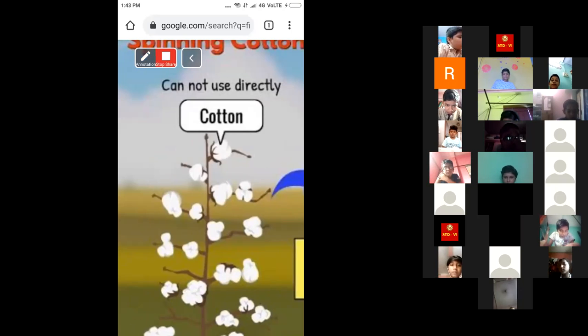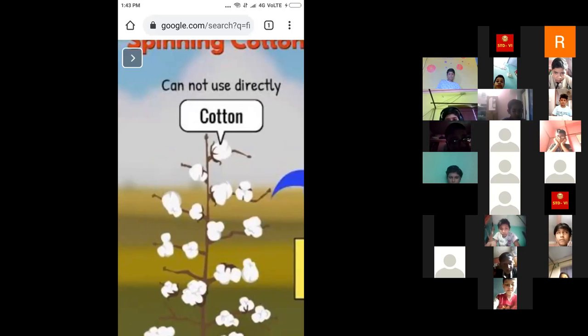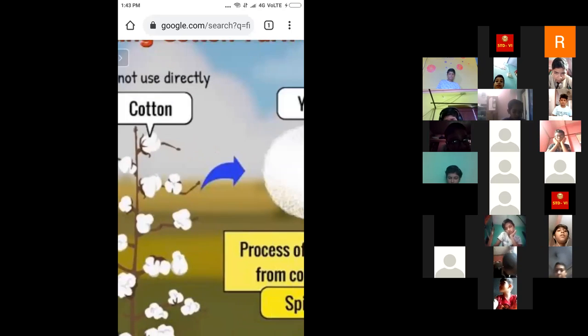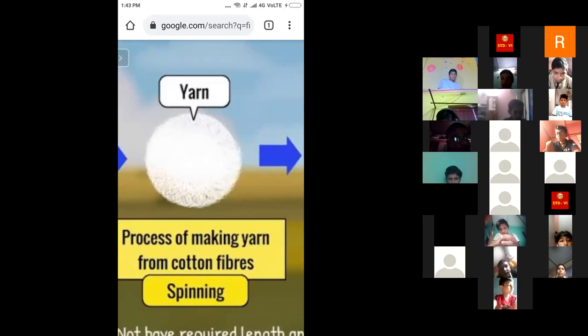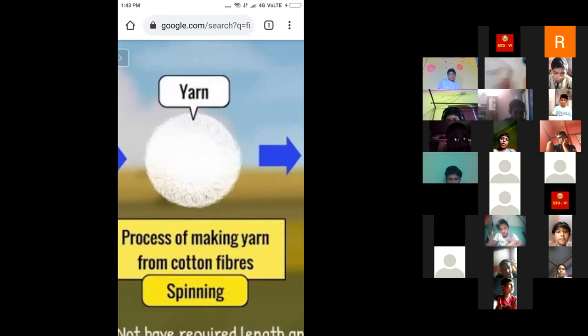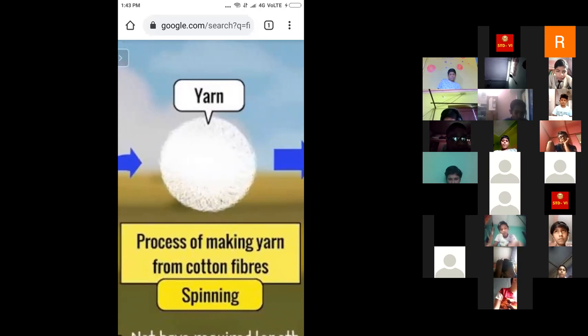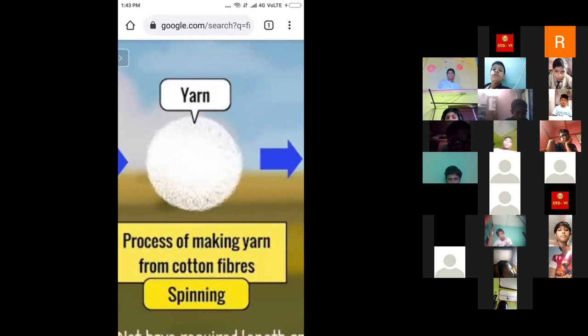Now we take it and spin it with the help of a small machine that can be used in houses very easily, that is charka. By using that kind of machine, we spin the cotton ball, and we make this type of material that is called yarn.